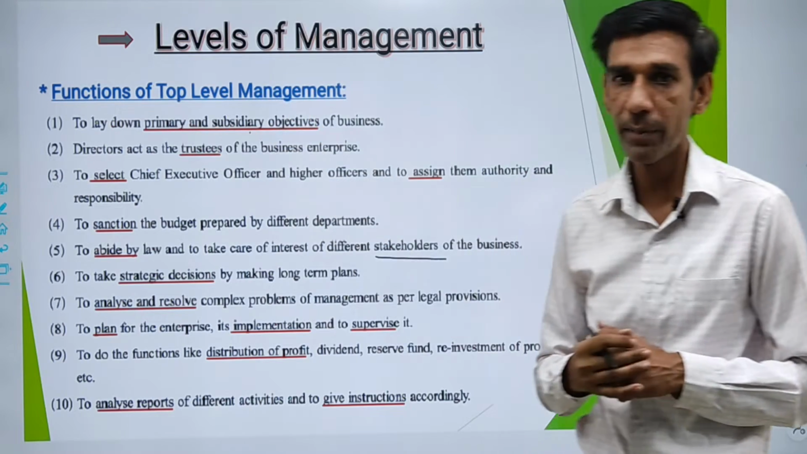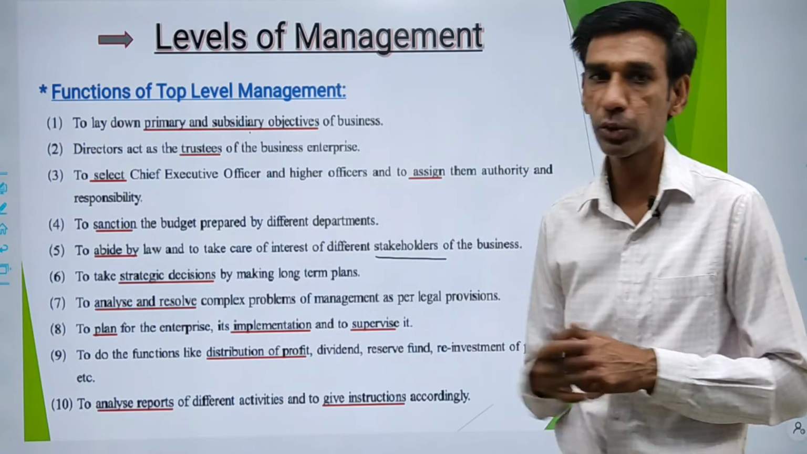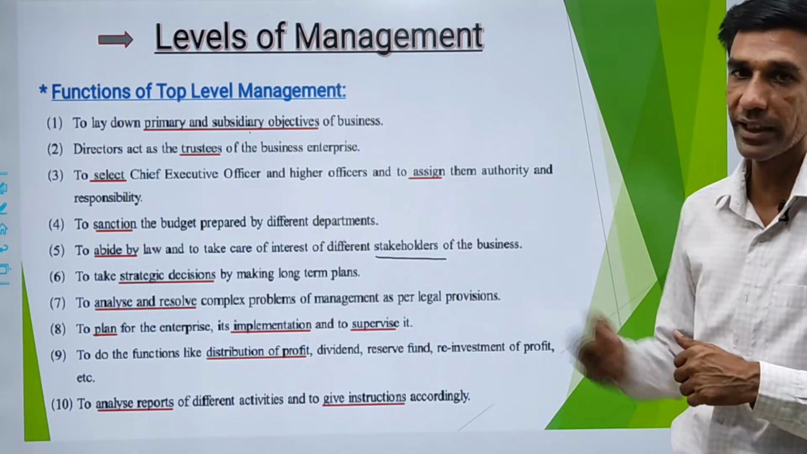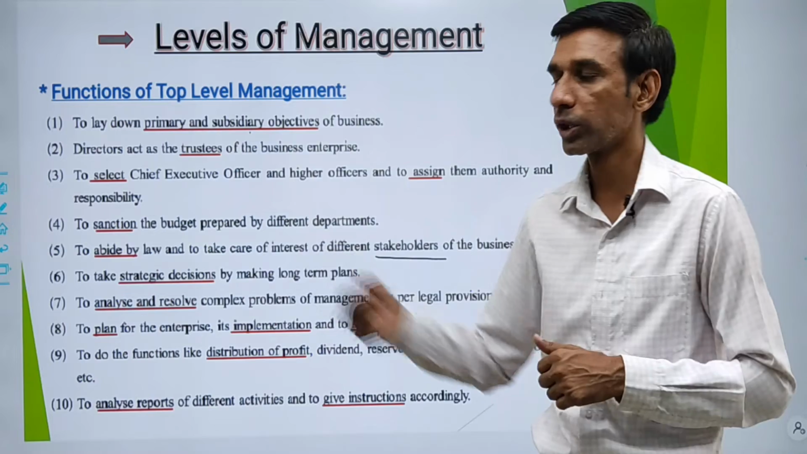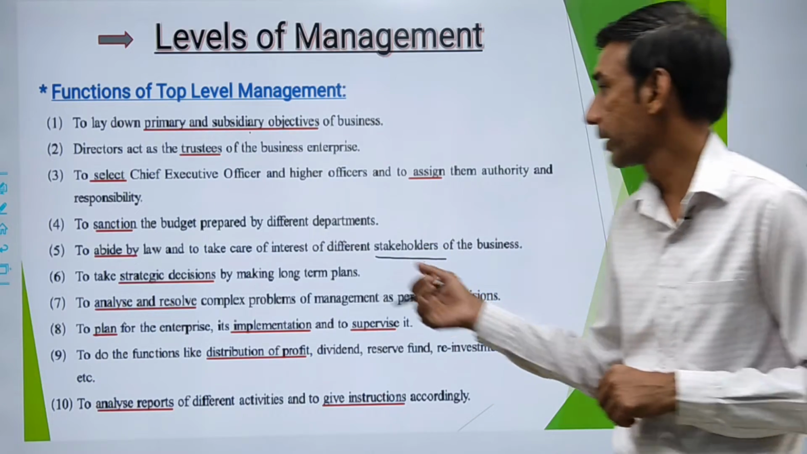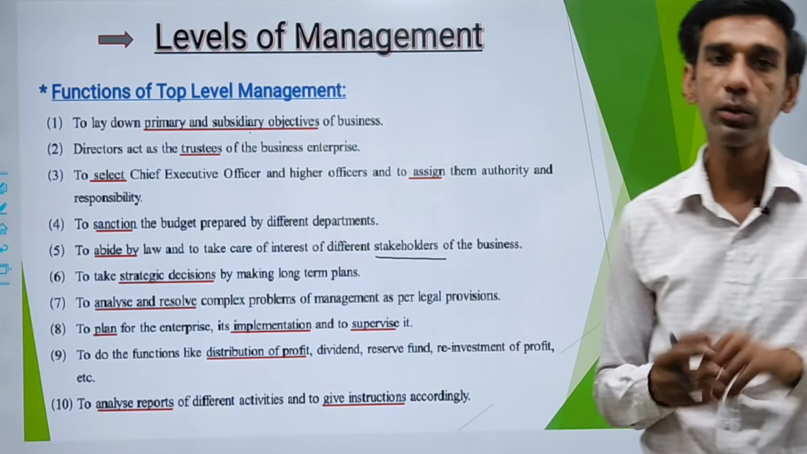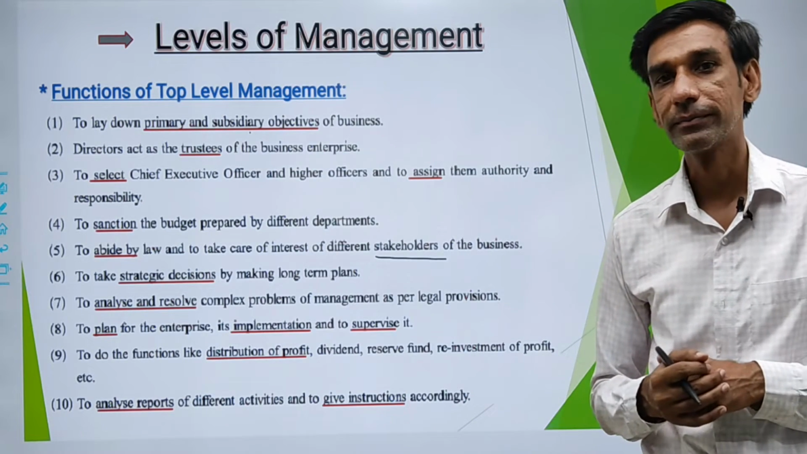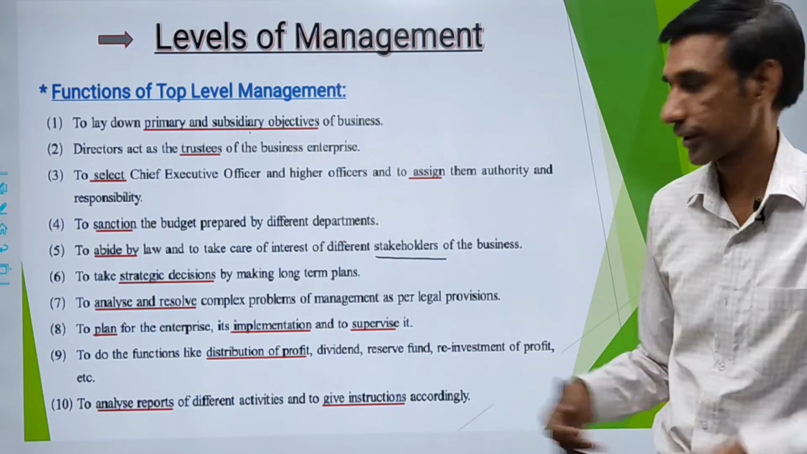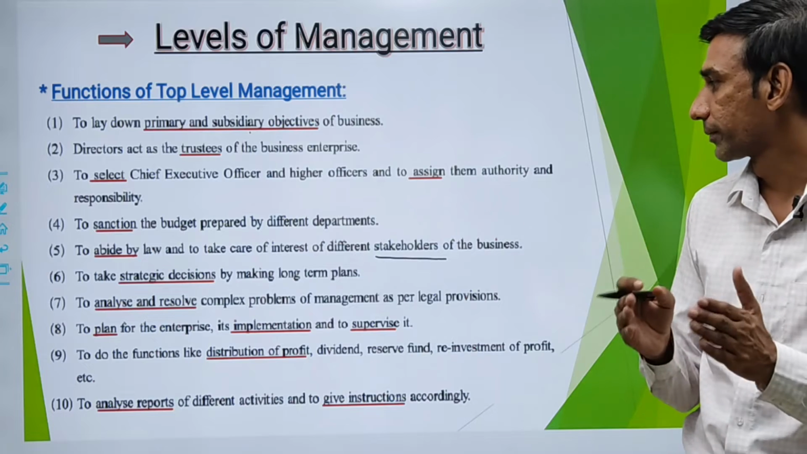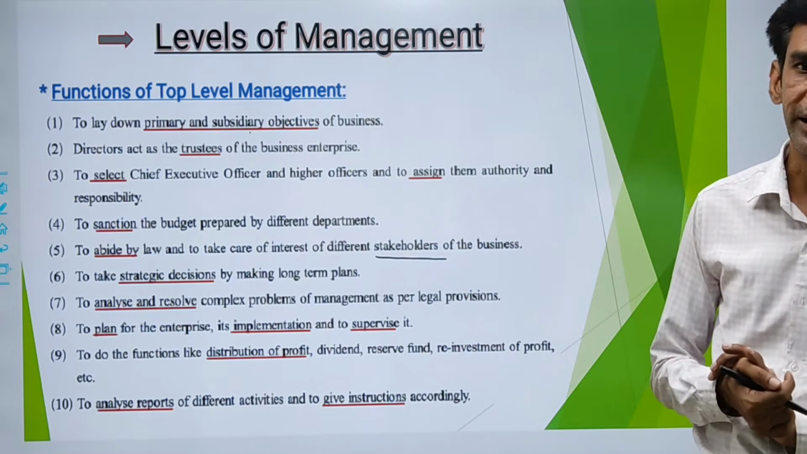First was to lay down the primary and subsidiary objectives. Second was to act as a trustee. Third was to select the chief executive officer and to assign them authority and responsibility. Fourth was to sanction the budget prepared by the different departments. And fifth, to abide by the law, to follow the law, and at the same time to take care of the interest of the stakeholders.